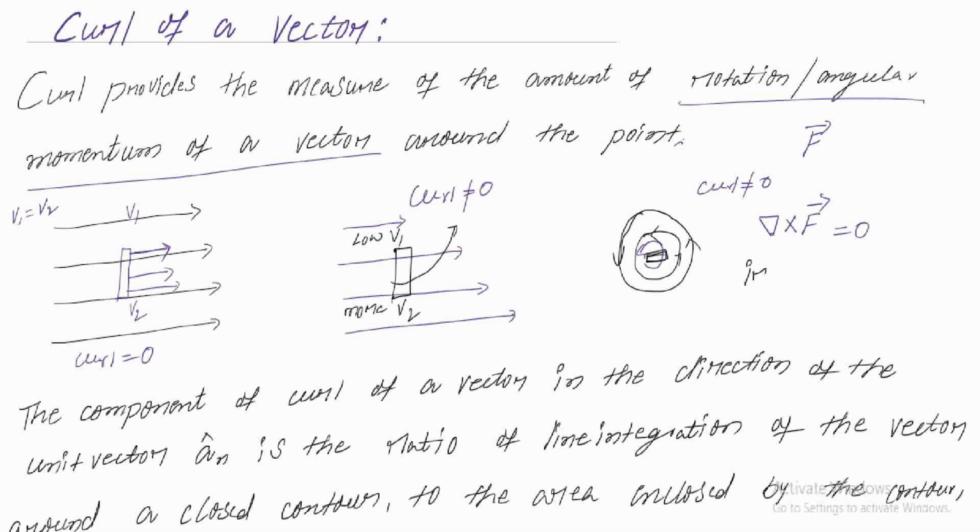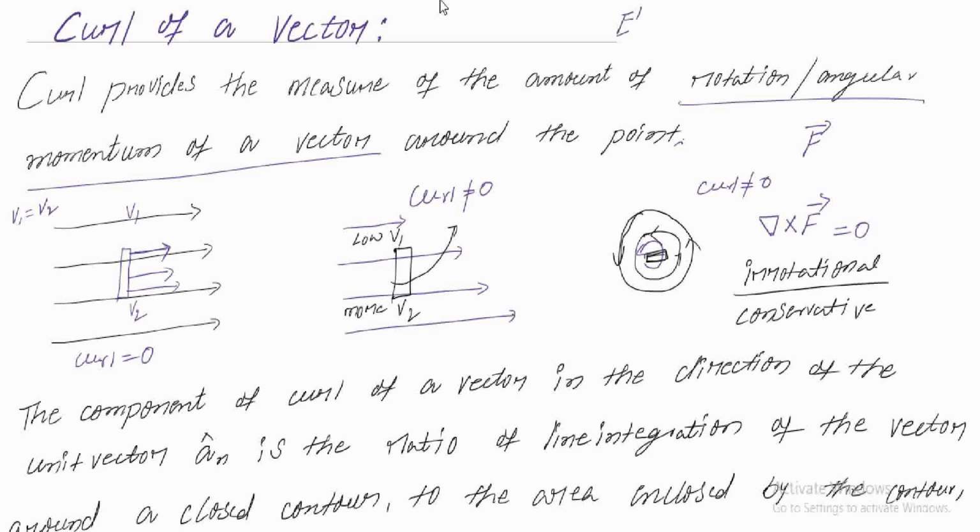The vector is said to be a conservative vector, irrotational or conservative vector. So what is the best example for an irrotational or conservative vector? That is the electrostatic field. The electrostatic field is a vector of type irrotational or conservative.